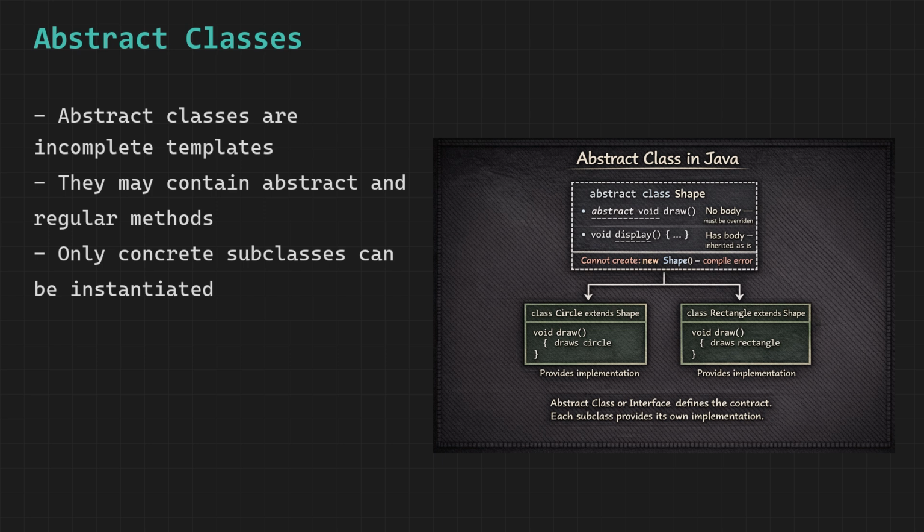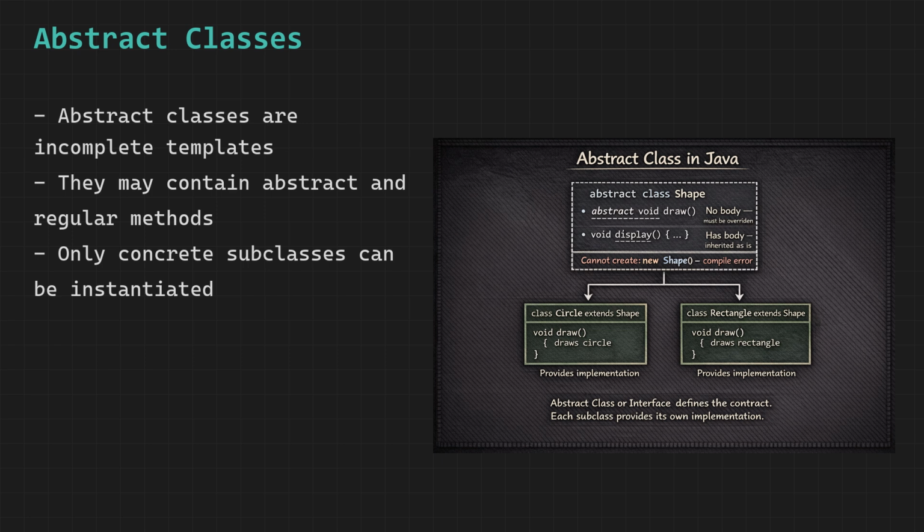An abstract class cannot be instantiated. Writing new Shape gives you a compile error immediately. This makes perfect sense because Shape is an incomplete concept. A shape by itself does not know how to draw itself. Only specific shapes like circle or rectangle know how to draw. So you can only create objects of the concrete child classes, not of the abstract parent. Abstract classes can also have regular non-abstract methods with full bodies. These are inherited normally by all child classes, giving shared behavior that every child gets for free.